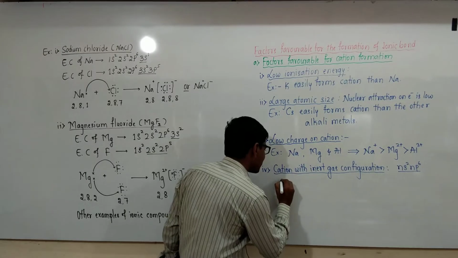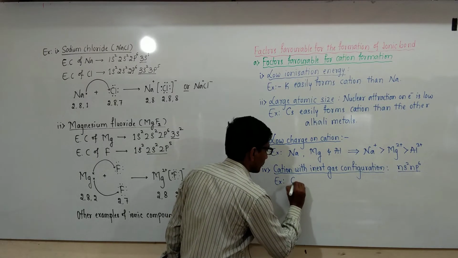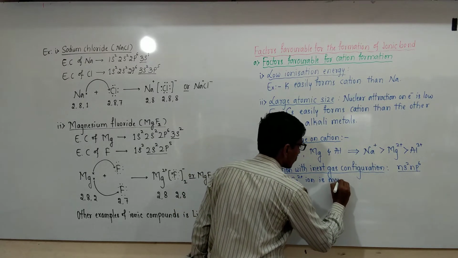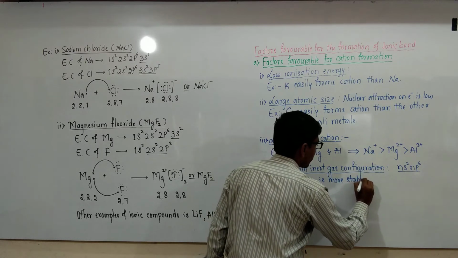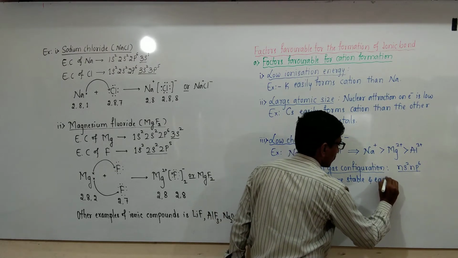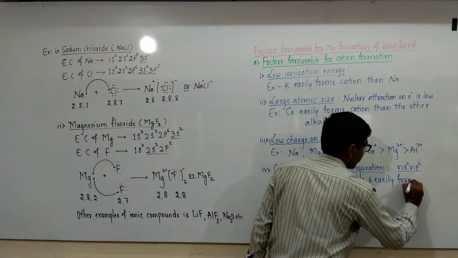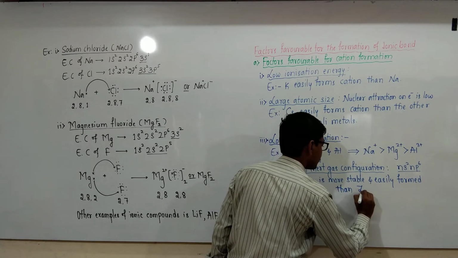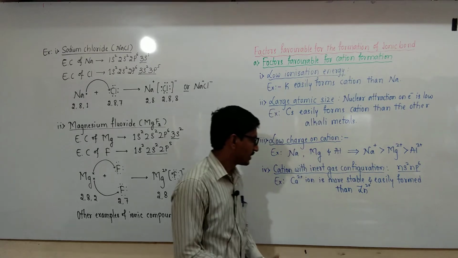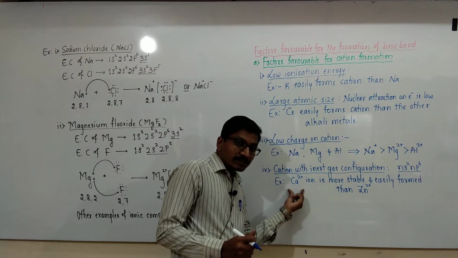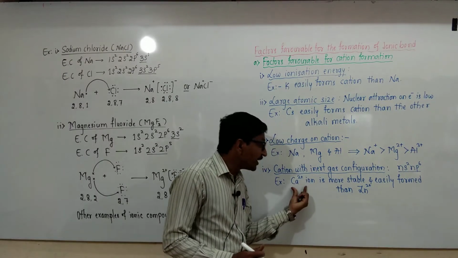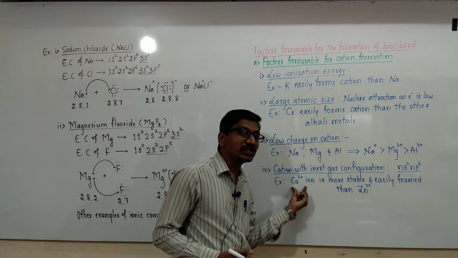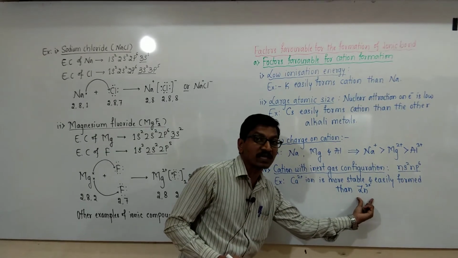For example, let us consider Ca2+ ion is more stable and easily formed than Zn2+. By comparing Ca2+ and Zn2+, Ca2+ attains inert gas configuration and it is more stable and it can be easily formed compared with Zn2+ ion.